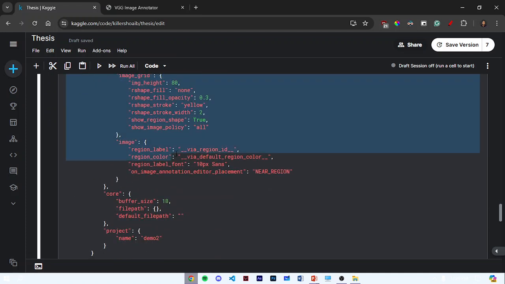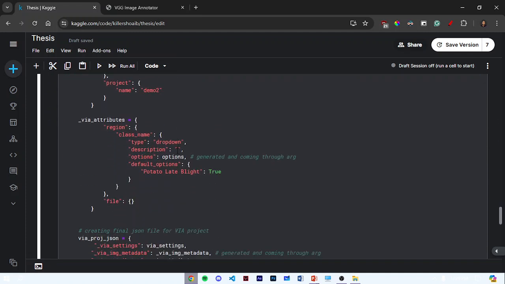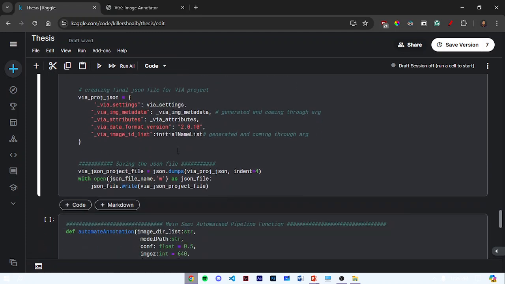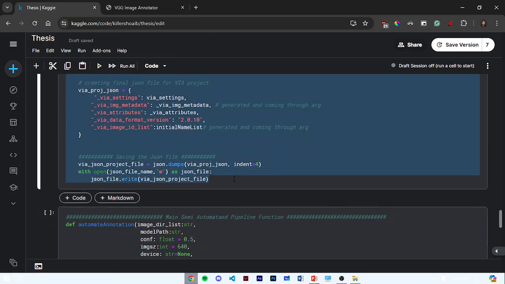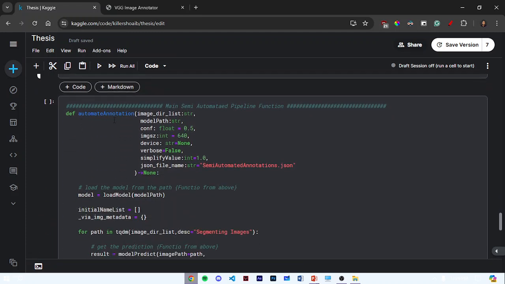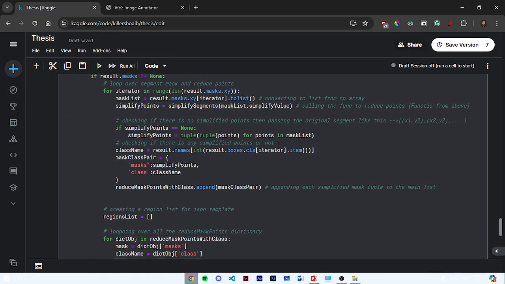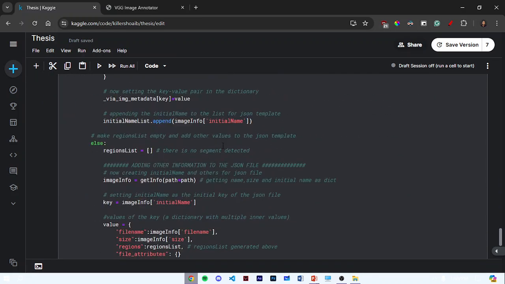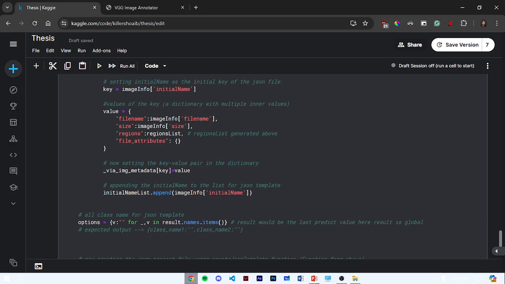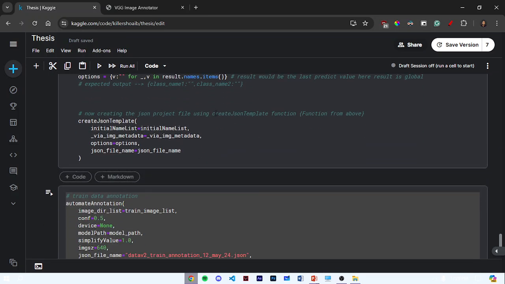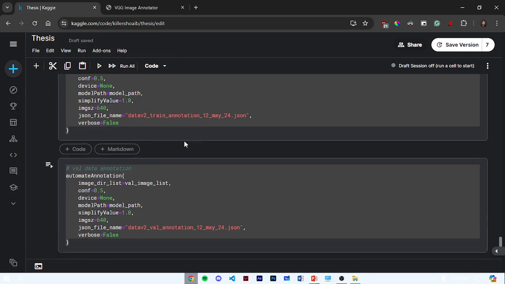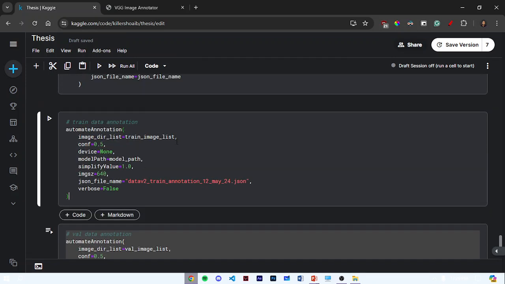That JSON template will have all the information that could be required to load those images in annotation format. And finally, we have the automate annotation function, which will automate all the tasks. So all I need to do is pass the images and the model. It will annotate all the images and save the annotations as a JSON file.